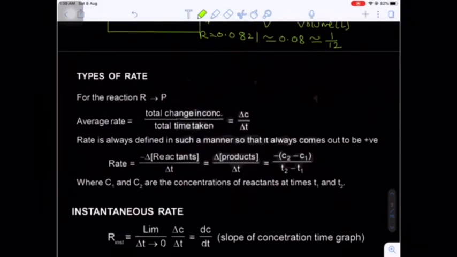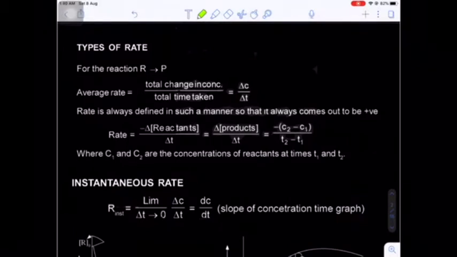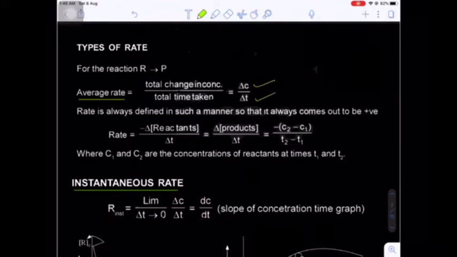Now there are two types of rate of reactions. The first one is the average rate and the second one is the instantaneous rate. Average rate is the total change in the concentration, delta C, divided by the total change in the time interval, that is delta T. Now if you observe the concentration change with respect to reactants, the concentration value decreases. That's why we use a negative sign here. And the concentration of the products increases, so we use the positive sign here. Are you getting my point? So C1 is the initial concentration, C2 the final concentration, and T1, T2 the initial and final time intervals.